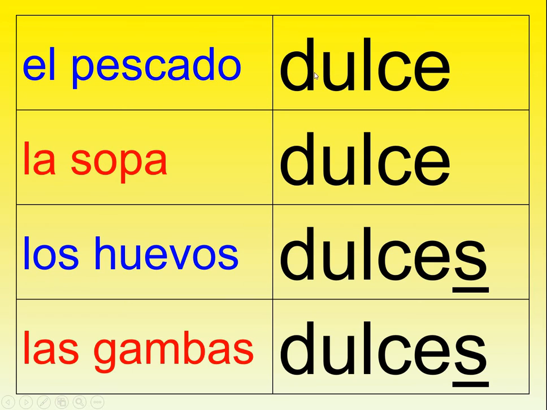So sweet fish, if you had a sweet fish, not sure what that would be like, but el pescado dulce, sweet soup, la sopa dulce, sweet eggs, I guess if you're talking about Easter eggs, los huevos dulces, I've got to add an S, but nothing else changes. Sweet prawns, not sure I fancy those either, but it would be las gambas dulces. I don't change it to dulzas. Okay, so when we are writing now about our using those adjectives, we need to remember that our adjective has to match the thing we're talking about.